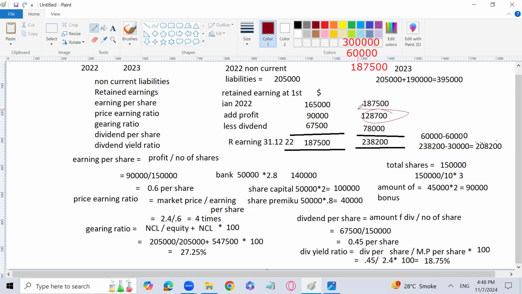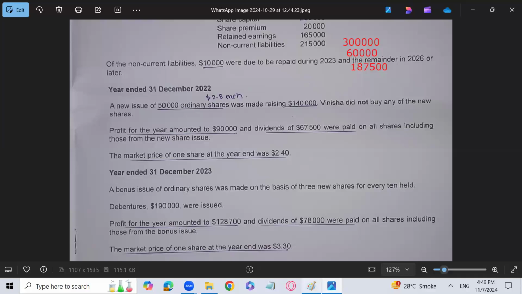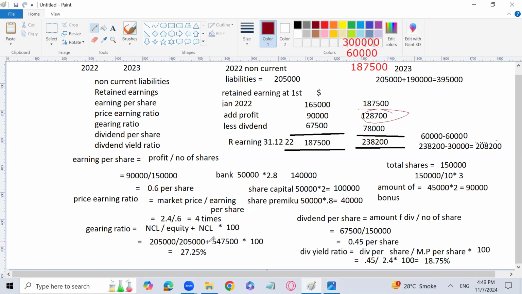Price earning ratio: market price per share is 3.3, divided by earnings per share, which you have already calculated. Then gearing ratio: non-current liability over equity plus non-current liability. Non-current liability is now 395,000, and equity you can calculate: 390,000 is the share capital, there is no premium, that is 0, and the retained earnings is 208,200. You can easily calculate it.